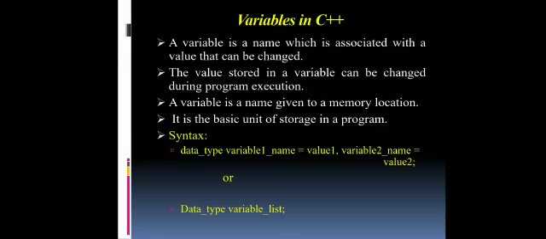The syntax is as follows: data type, variable name 1 equal to value 1, variable name 2 equal to value 2, variable name 3 equal to value 3, etc., up to n number of variables. Or the simple syntax is data type variable list.